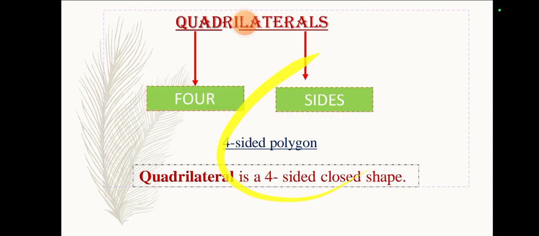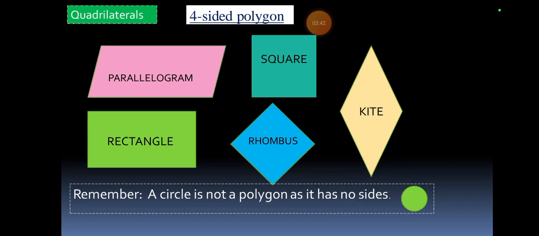Okay. Quadrilateral, what does quadrilateral mean? Quad basically means 4 and lateral basically means sides. 4-sided polygons are basically called quadrilaterals. When we learn about 4 sides, square and rectangle come to our mind. So exactly that is the example of a quadrilateral. A quadrilateral is a 4-sided closed shape. There are many 4-sided polygons.